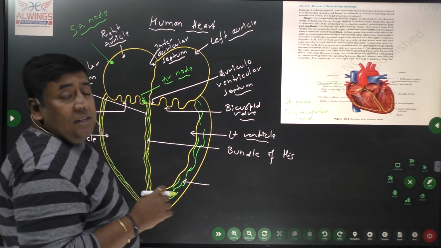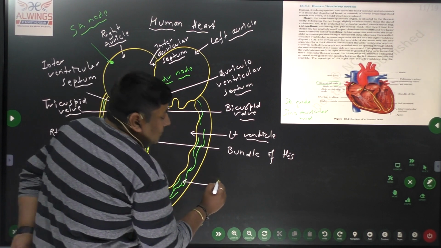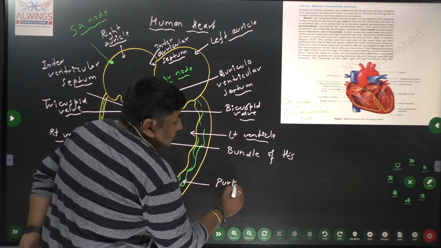They get separated, expanded and spread in the entire ventricular wall and form Purkinje fibers.